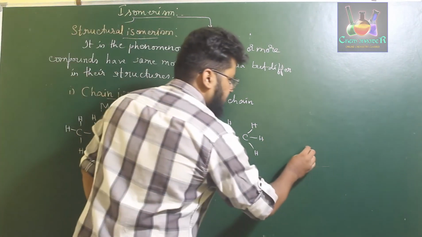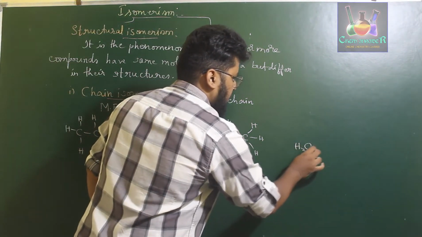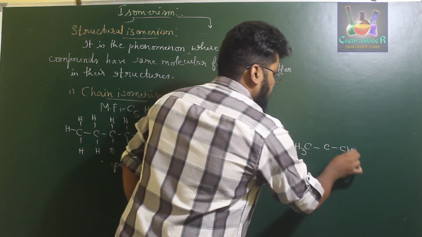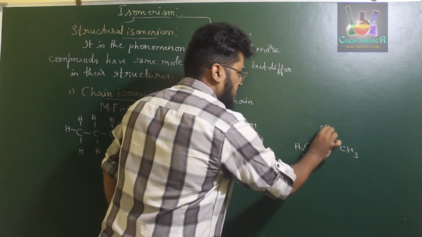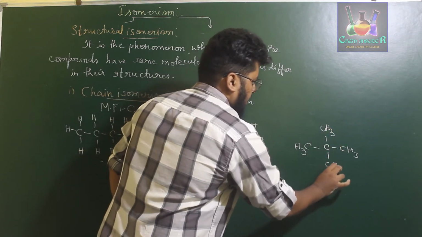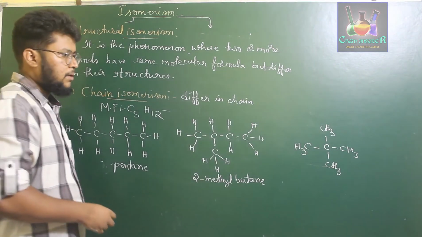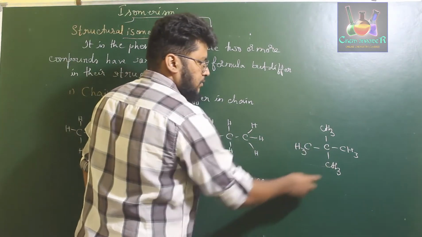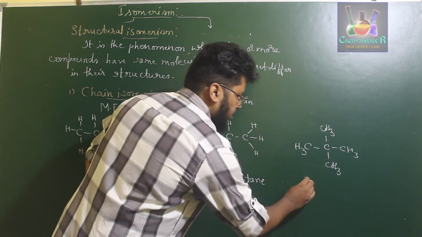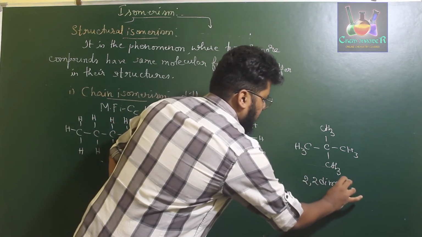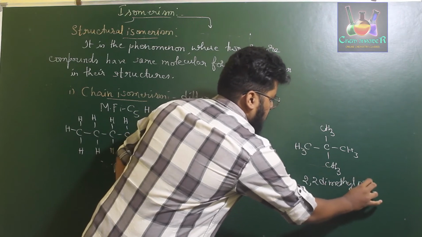That gives us CH3, CH3, CH3 and CH3. Again if we calculate the number of carbon and hydrogen atoms, we have 5 carbon and 12 hydrogen. So this is 2,2-dimethylpropane.